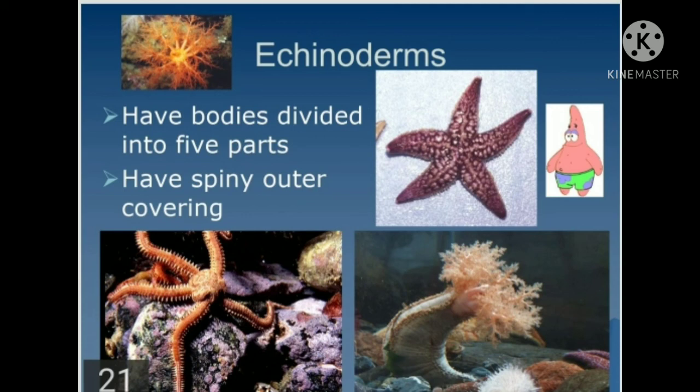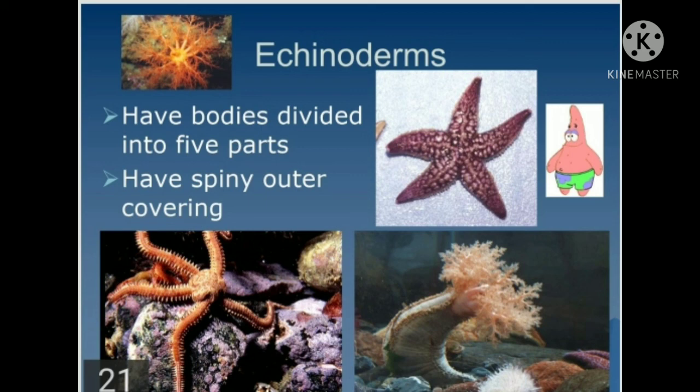Body may be spherical, elongated, or star shaped. The sea urchin is spherical, and the sea star is always, as the name says, star shaped. The endoskeleton is made up of calcareous ossicles, meaning the ossicles and spines are made up of calcium. Spines are present on the body, hence the name Echinodermata.